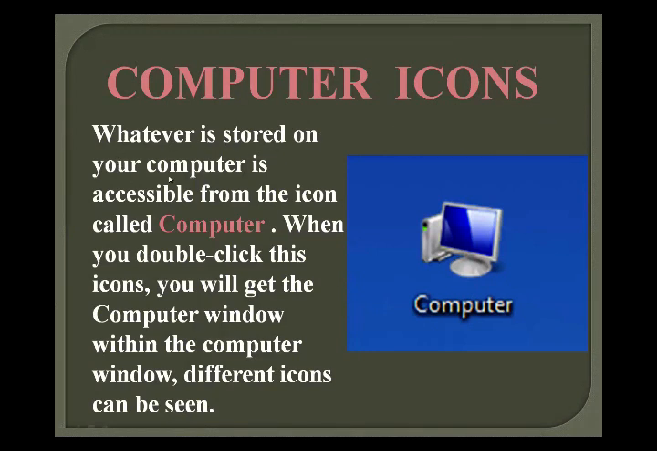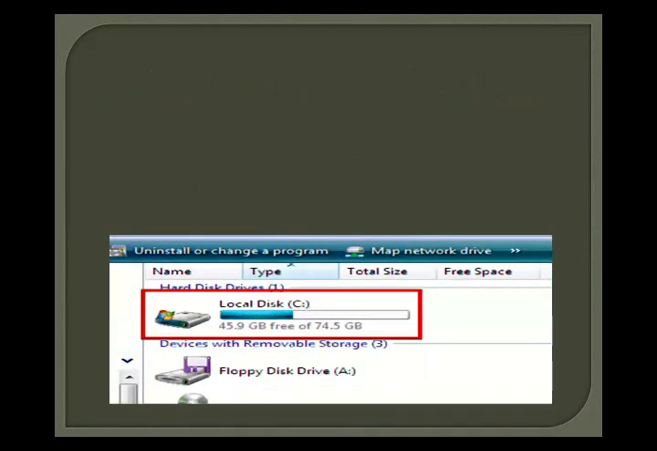Okay, what is a computer icon and what is the use of the computer icon? Whatever is stored on your computer is accessible from the icon called Computer. When you double click this icon, you will get the computer window. On the computer window you can see different icons, and we discussed which type of icons we see when we click on the computer icon. So here you see on your screen the local disk. When you double click on your computer icon, you see some different small icons.